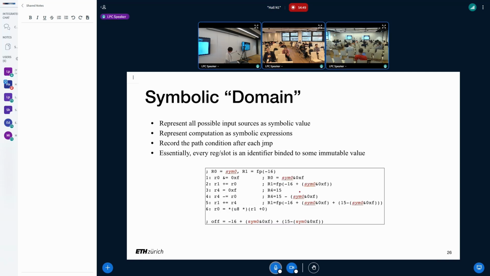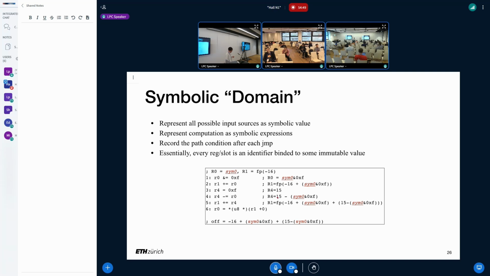So we use this example here. First, R0 is bound to a symbolic value. And then for a pointer, we track the offset individually. Here, it's a constant offset. After the first operation, we update the symbolic expression using this add operation. And when we add this offset to R1, the offset is updated accordingly. So you see all the computation here is precisely captured.